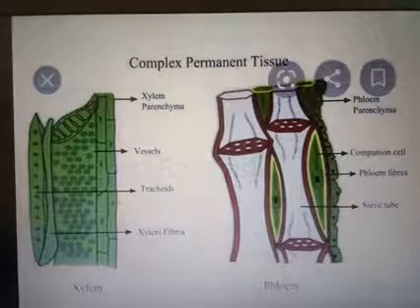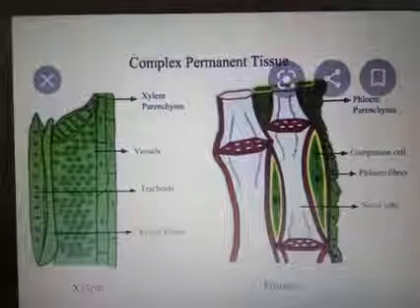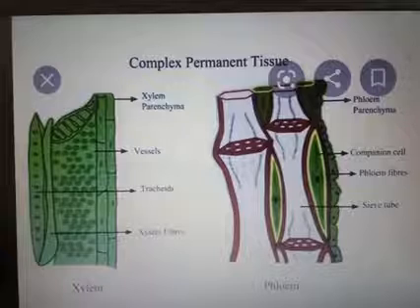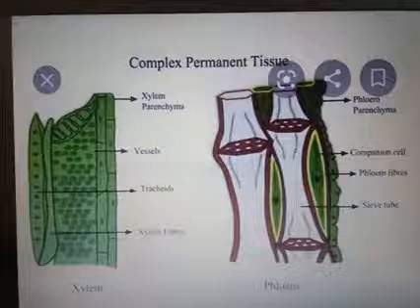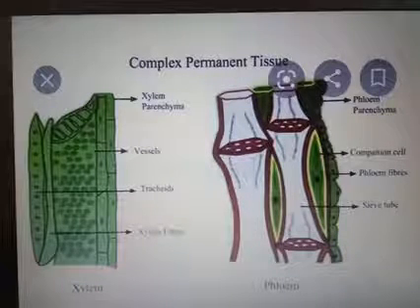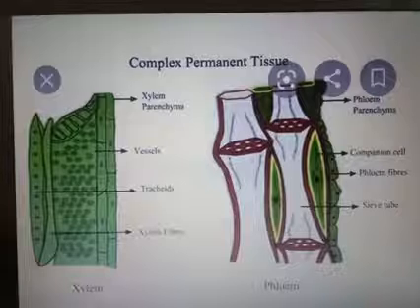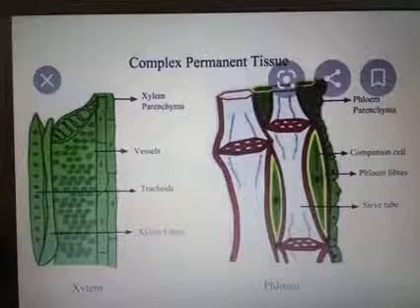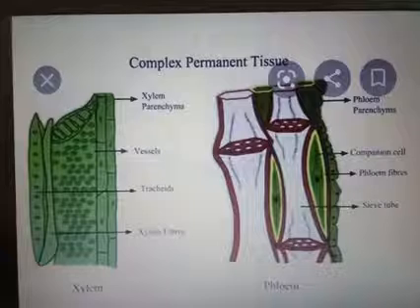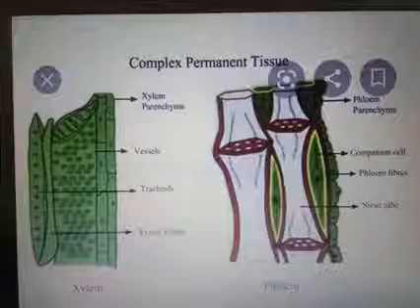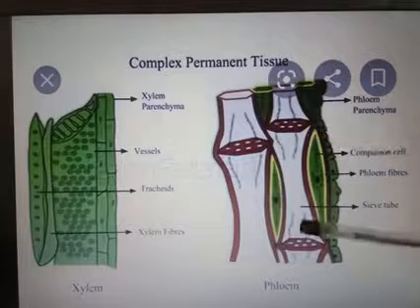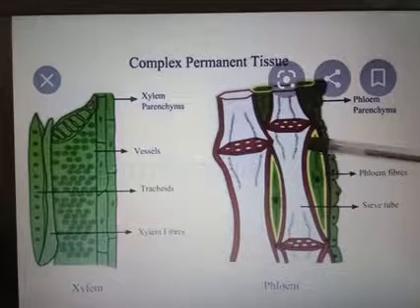Then the sieve tube cells. This is a sieve tube cell. Sieve tube cells are elongated tube-like cells and arranged one above the other. The end walls are known as sieve plate with sieve pores. Then the cells which are attached to the sieve tubes are companion cells. This one is the sieve tube cell and this green color portion is the companion cell.